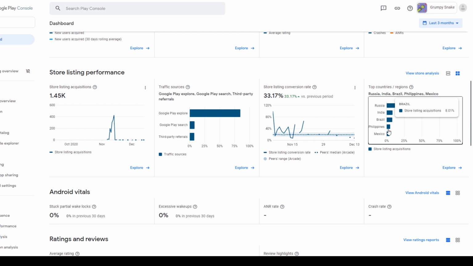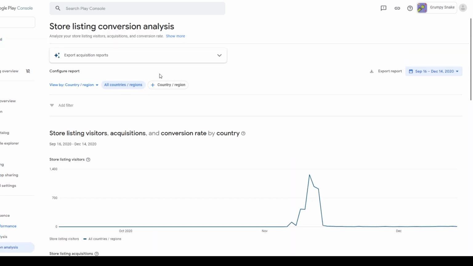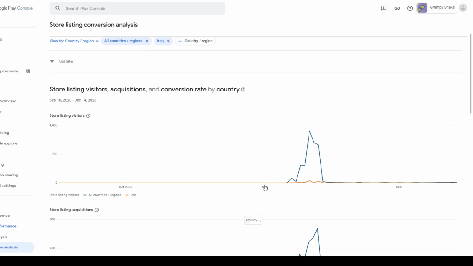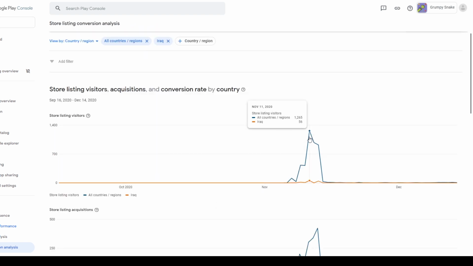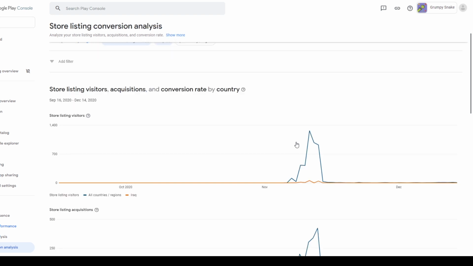So the Russian campaign went actually pretty well, but Iraq isn't on this list, which is concerning. Why isn't Iraq on this list? Yeah, so you can see here that although Google gave Iraq a large chunk of my impressions, it didn't convert to actual user acquisitions. I got maybe 100 users from Iraq, even though we gave them more than 100,000 impressions. So I guess tip number 1, if you're going to do Google Ads, try and do maybe more